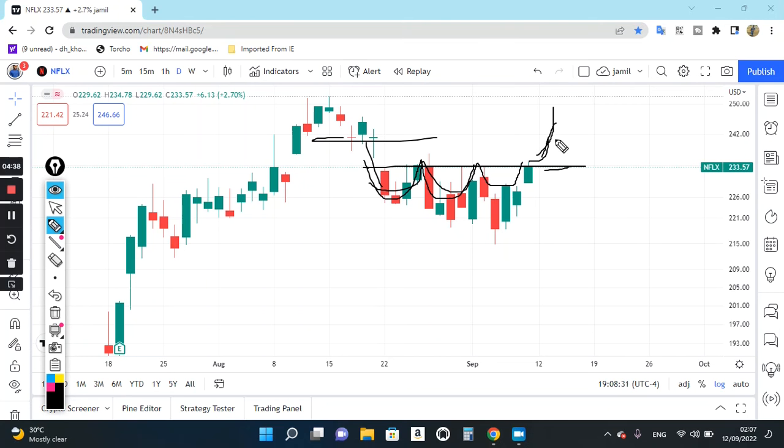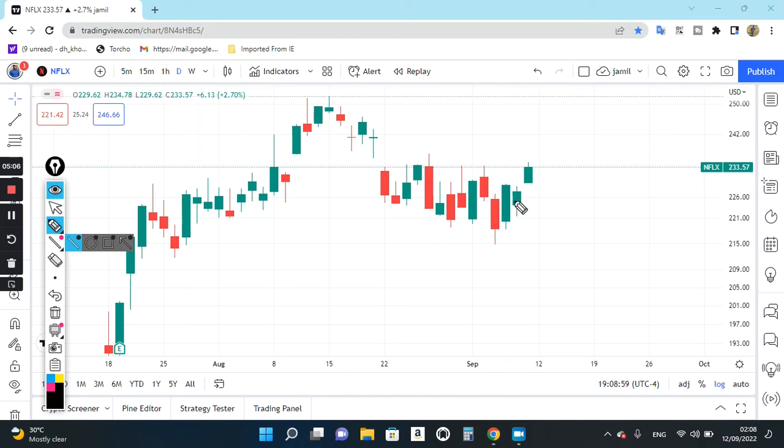If the market faces difficulty breaking out of this level, then it means sellers are activating from this place, because previous time they activated from this place. The moment the market tries to go on the higher side, they can become activated once again. So for this reason, if the market makes a U-turn here, then we can see a negative, volatile market from this place, but as per the price it can become a positive market from this place also.